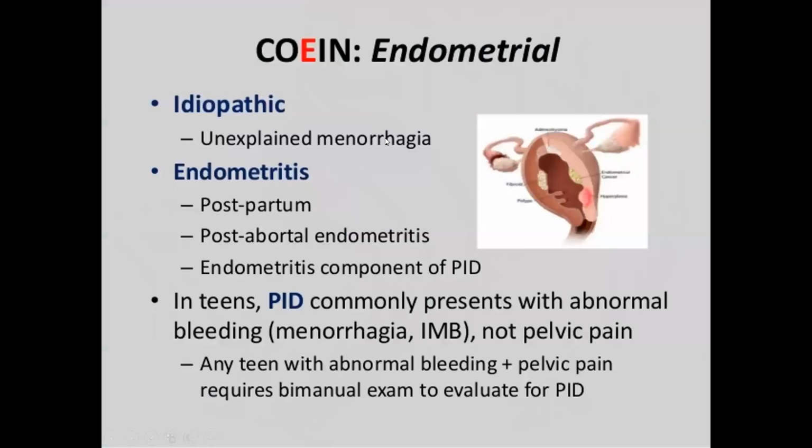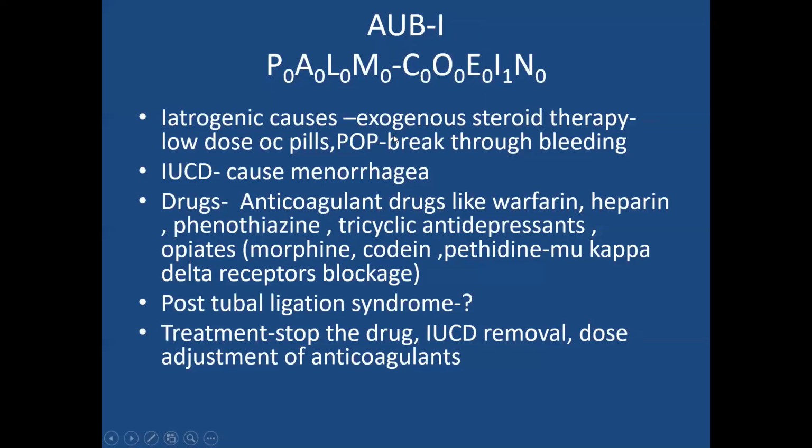So coming to iatrogenic causes. The iatrogenic causes mean doctor-induced causes, like if the patient is on exogenous steroid therapy like low dose OC pills, or if the progesterone is not sufficient, the patient will have breakthrough bleeding.